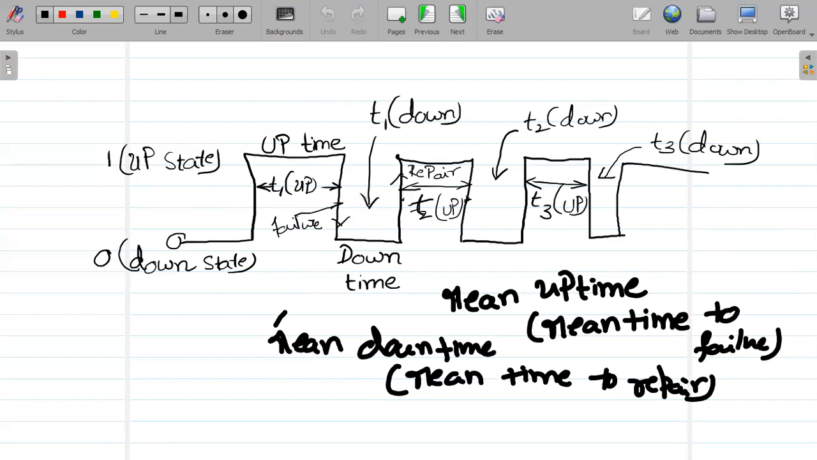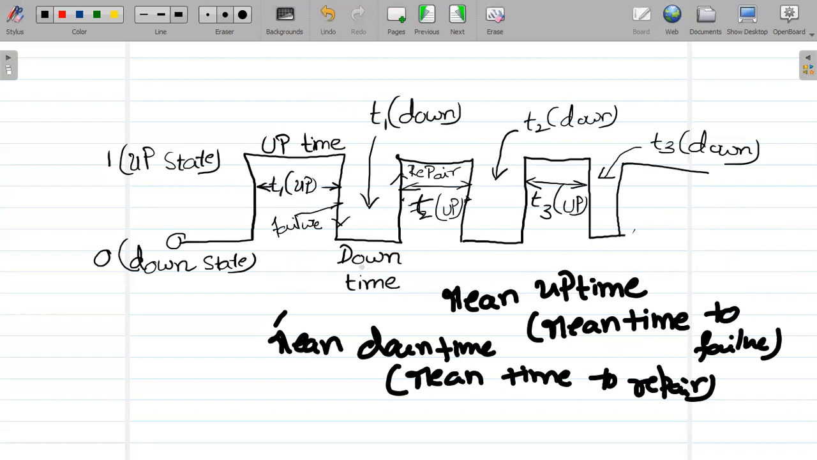So in this regard, we define two important terms. One is mean uptime. This mean uptime is called the mean time to failure. And the other one is mean downtime, which is the mean time to repair. So uptime is the time from the operating period until it comes to the failure state. That time span is called the uptime. It is the mean time to failure.